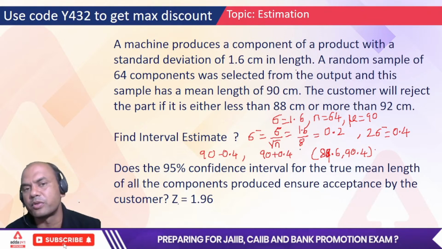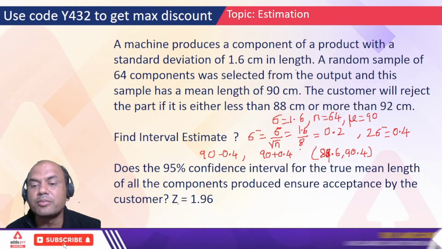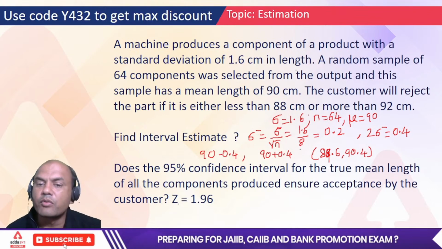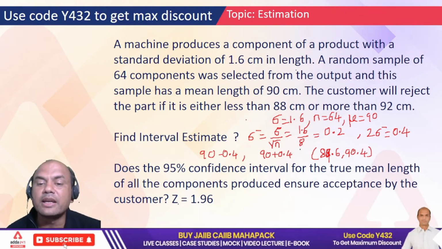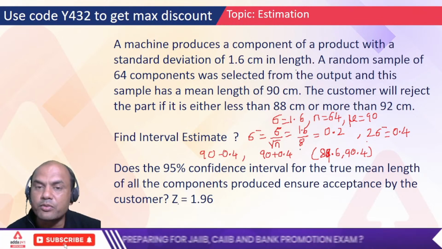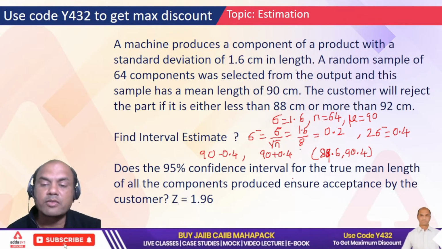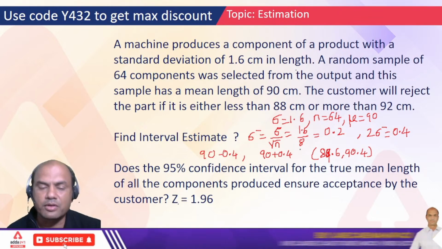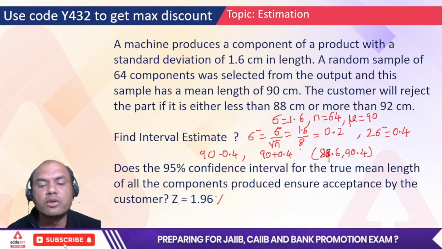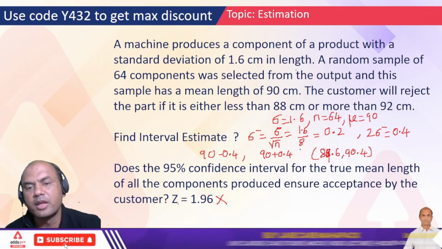89.6 and 90.4. Okay. Now this with 95% confidence level, this will be the length of my rods which are produced. So will the customer reject it? What is the customer requiring? Not less than 88. So this is 89.6. Not greater than 92. So this is 90.4. So customer will definitely accept it. So my answer is the customer will ensure or accept the product. Okay. Now you'll say, what is the use of this Z? No use, zero use, just to confuse you, nothing else. Okay. Got this point?